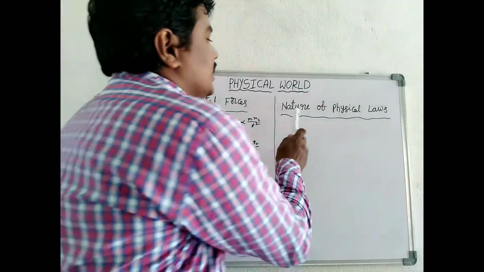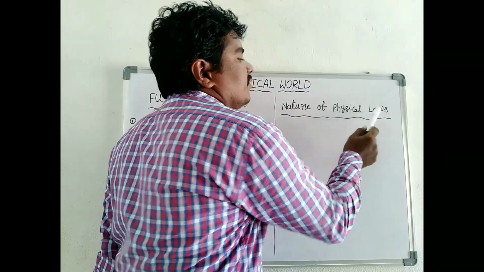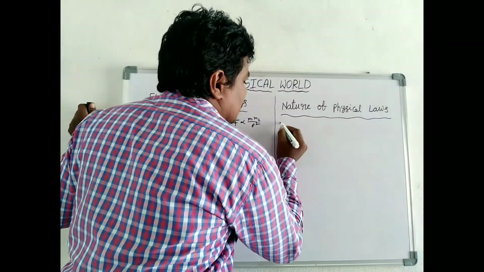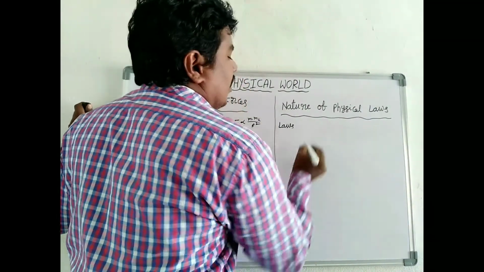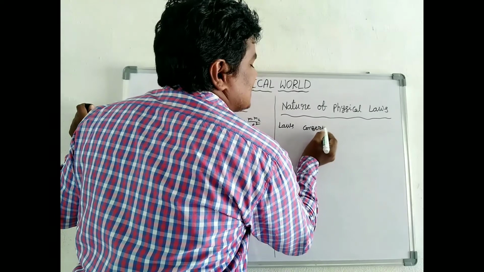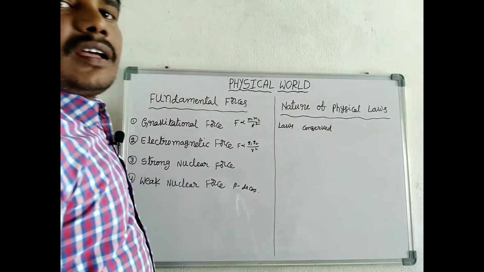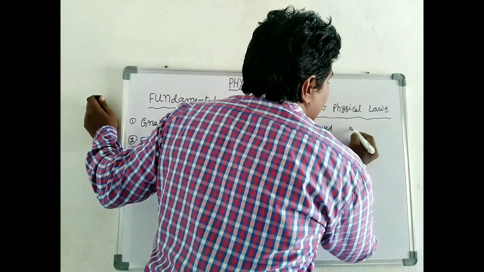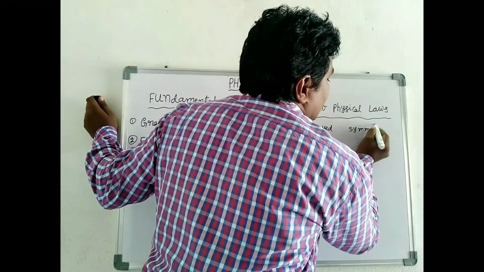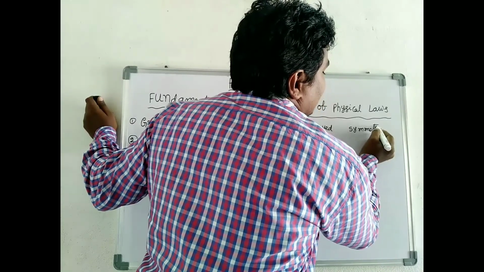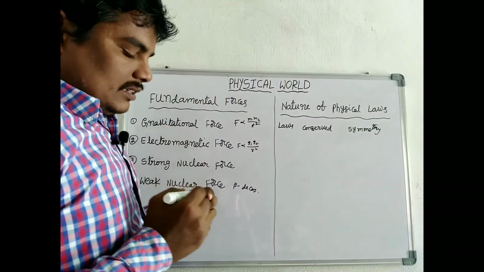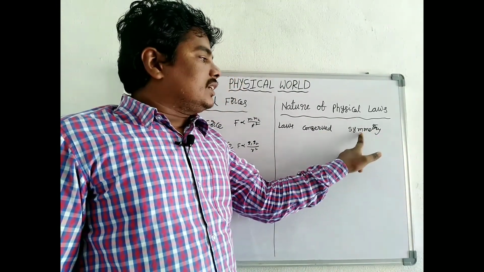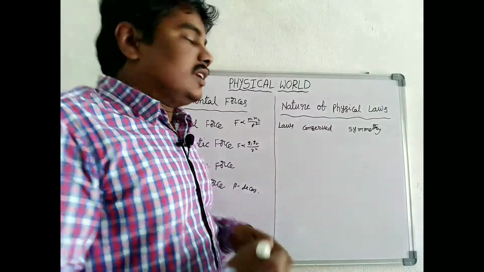Now we discuss the nature of physical laws. Laws are always conserved and deeply connected with the symmetry of nature.